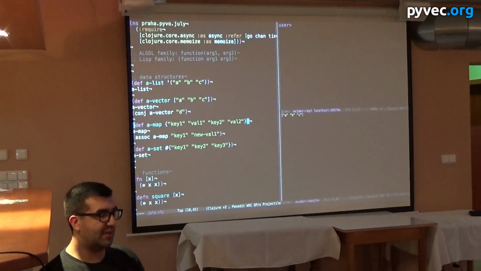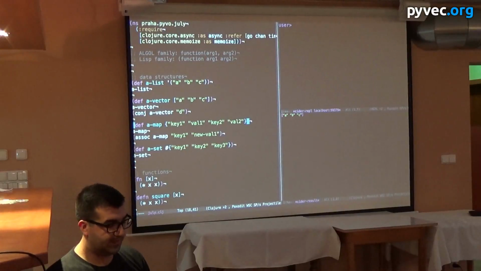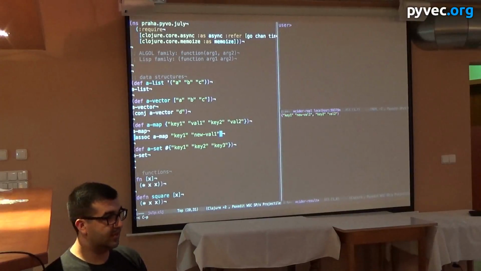Okay, so Clojure also has maps. These are like Python dictionaries or Ruby hashes. JavaScript does not have them. They are also persistent, as we said. So this says key 1, val 1, key 2, val 2. We can associate a new key 1 value in there. So we have new val 1.